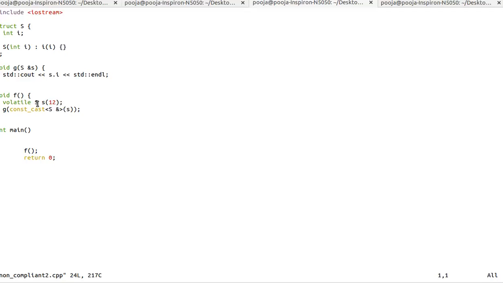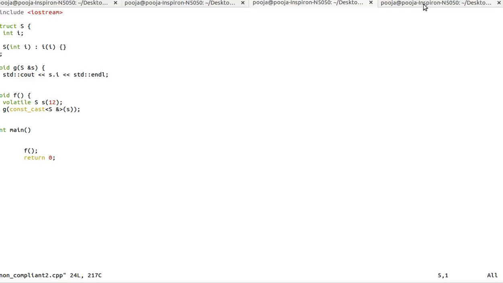S is the structure. We have created an object of structure S. The integer value is 12 and we are setting it as volatile. Now I am calling the function g and typecasting S using const_cast, which means that S, which was a volatile variable, is now const, which should not be, because volatile can be changed anytime and const does not allow this. So this is a perfect example explaining the undefined behavior which can arise.